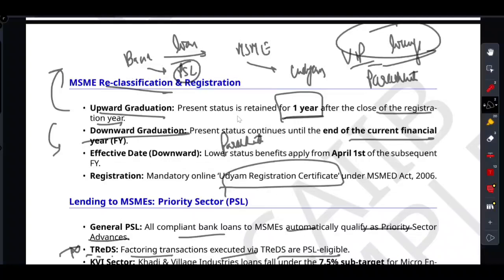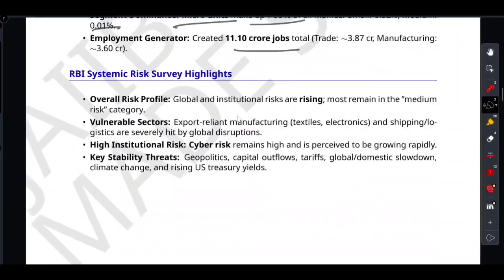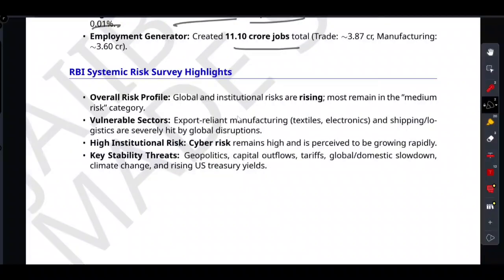Finally, we have to talk about the risk. Yes, we have to talk about the risk. So basically, the RBI Systemic Risk Survey paints a very clear picture of what keeps central bankers up at night. Most risks are sitting in the medium risk category.